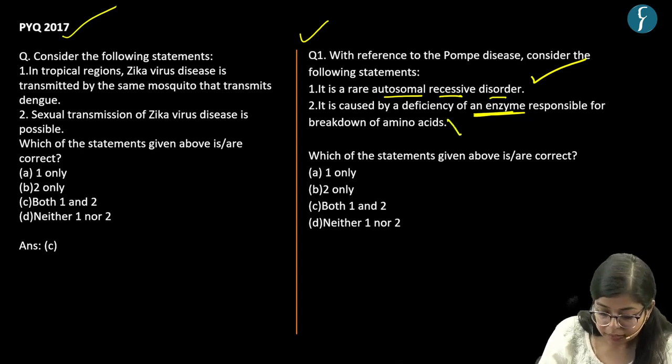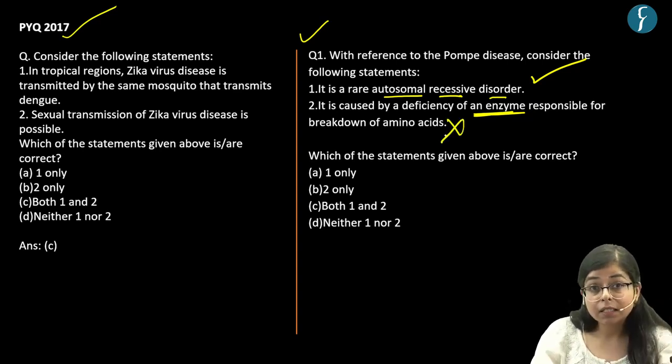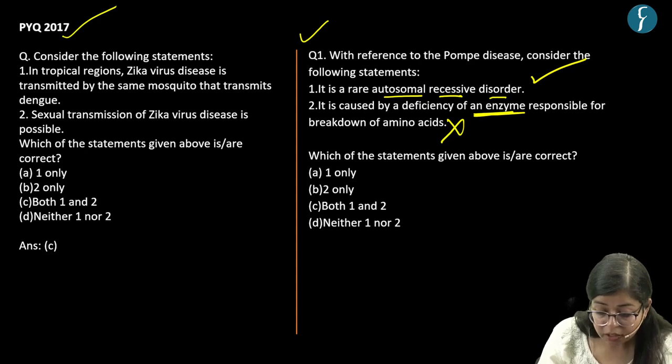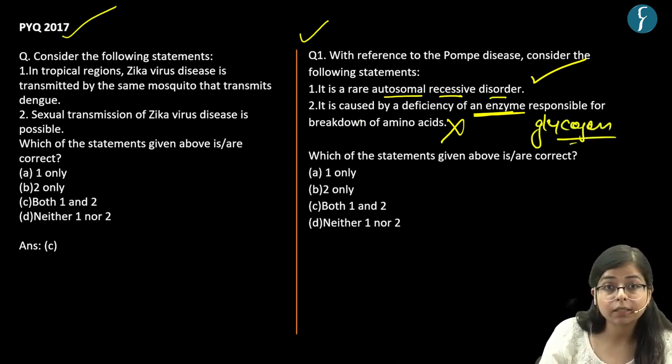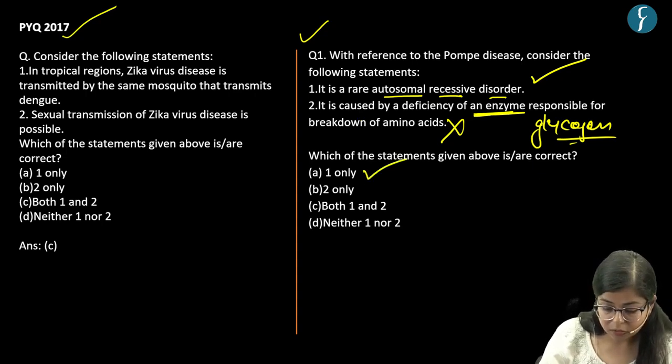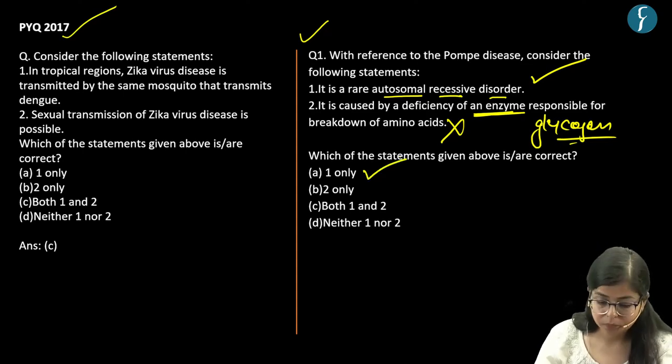Now this is an incorrect statement, as this disorder is caused by deficiency of an enzyme which is responsible for breakdown of glycogen and not amino acids, right? As the question asked, which of the statements given above is or are correct? Our correct answer would be option A, one only.